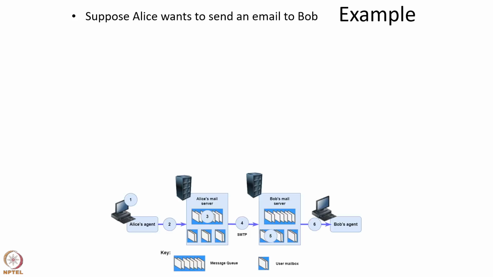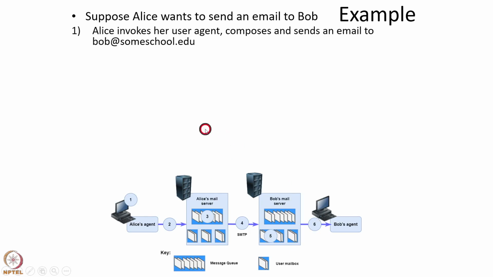So here's an example of an email being sent from a sender to a receiver. Suppose Alice wants to send an email to Bob. The process is shown here. First, Alice invokes her user agent. It might be something like Gmail or Microsoft Outlook and so on. And then Alice composes and sends an email to the recipient, who is bob@someschool.edu. So this is the first step, where Alice invokes her user agent and composes and sends an email to the recipient.